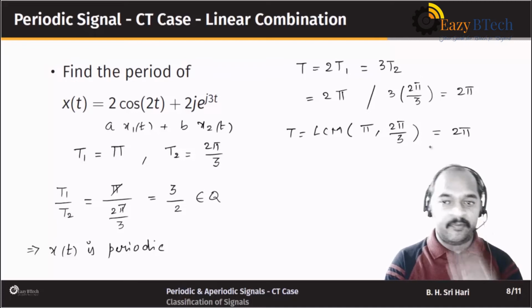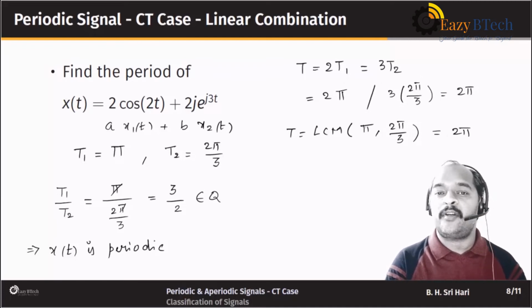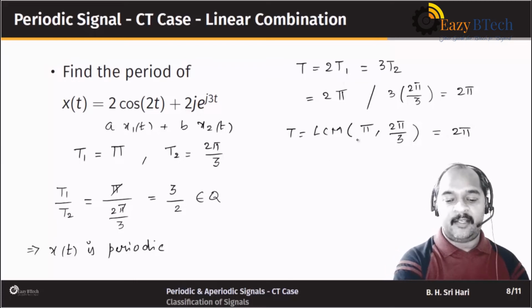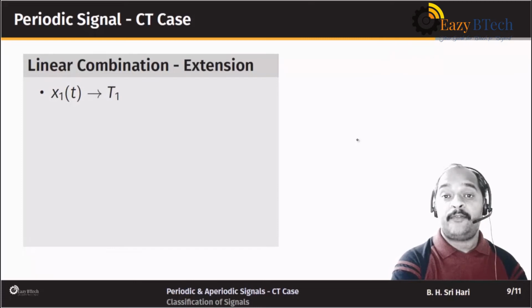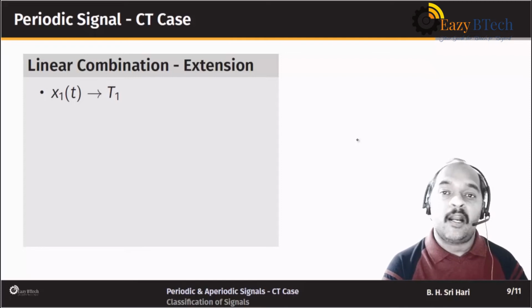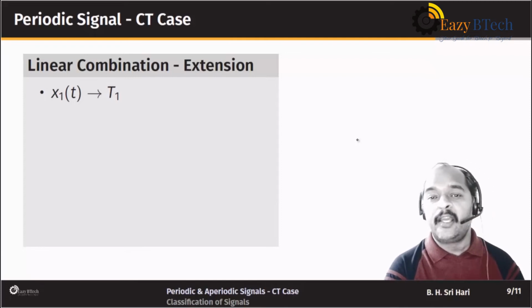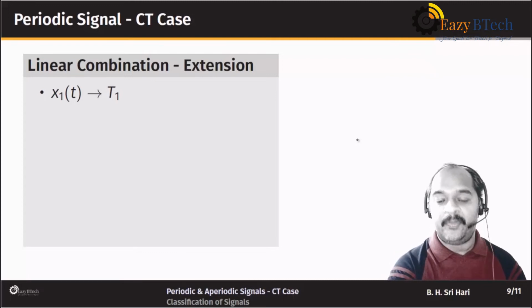Okay, so period of the signal, whichever is simpler, you can use it. In that way you can find the period of the linear combination of periodic signals. What happens if T1 by T2 is not a rational number? Then the given signal turns out to be not a periodic signal. Okay, so whatever we have seen till now, let us extend to multiple number of signals.